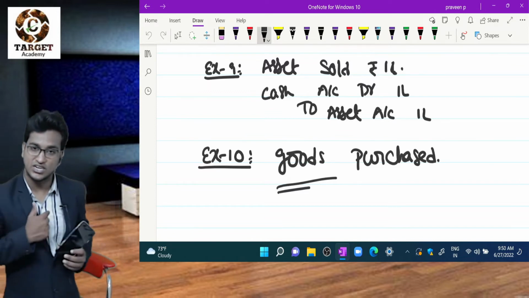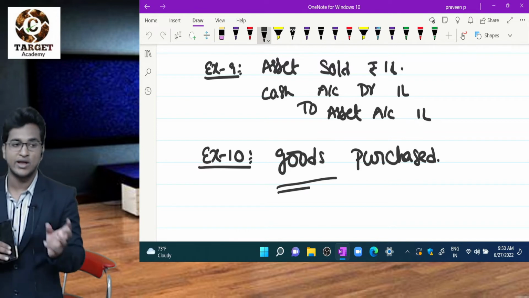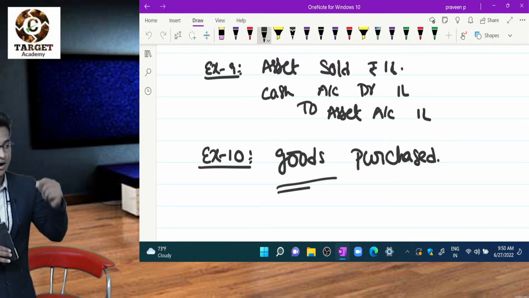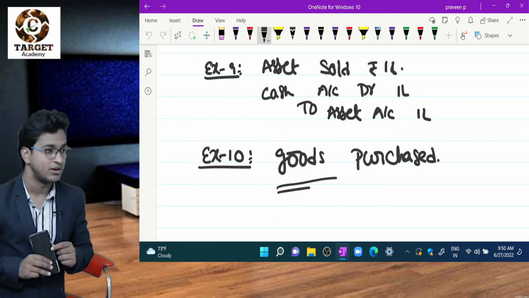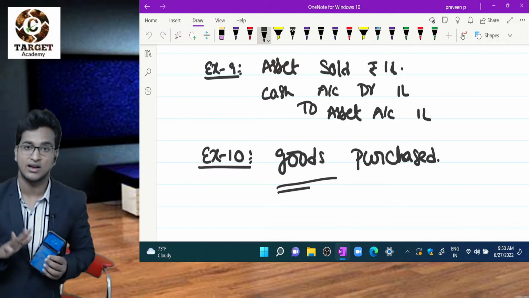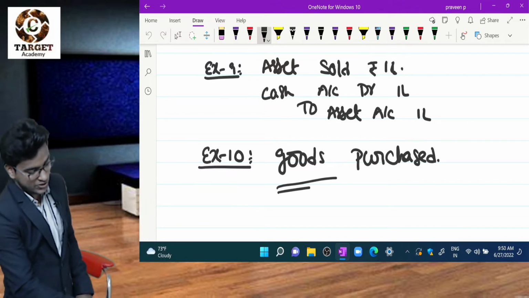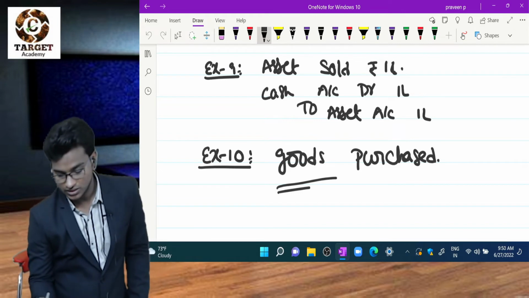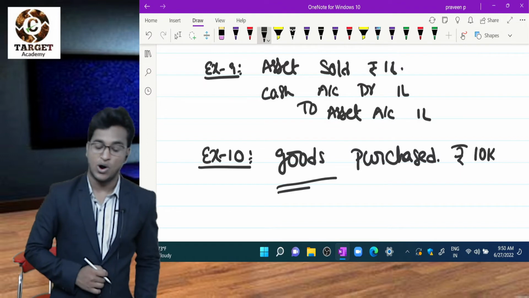Same mobile is an asset for me, goods for them. So classification of goods or asset is based upon the business of the business entity, but not on the nature of the asset. Clear? So here goods are purchased. So now tell me, what is the entry?